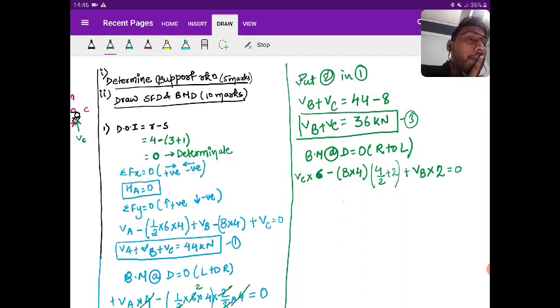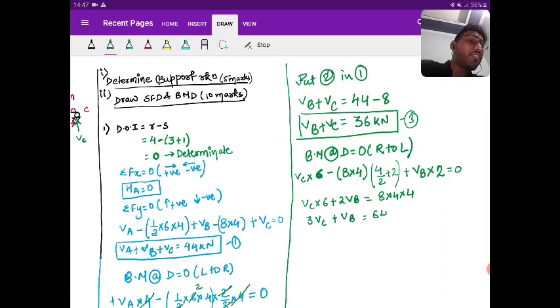Okay, so what value are you going to obtain? VC into 6 plus 2 VB, taking the minus to the opposite side, it will be 8 into 4 into 4. If I take 2 common, it will become 3 VC plus VB, and here it is 64 kilonewton. Okay, is it clear? So this is my fourth equation.